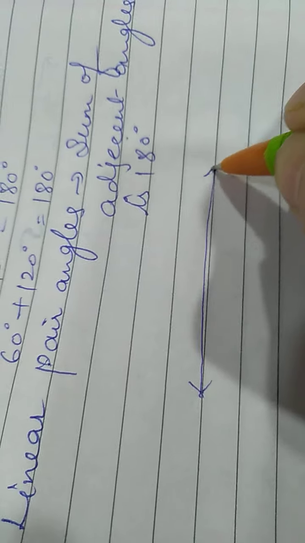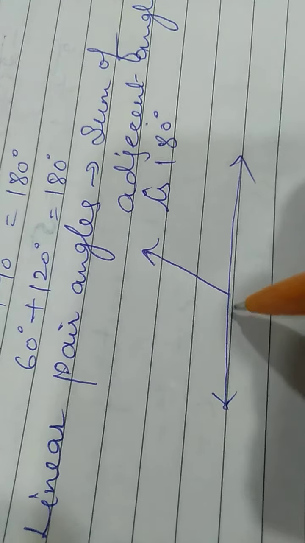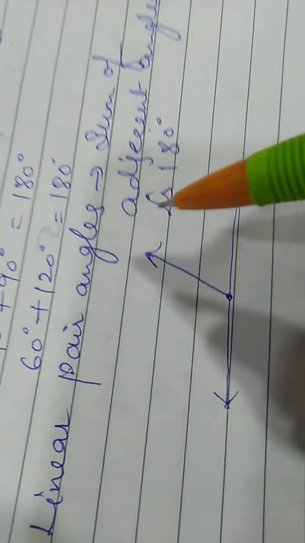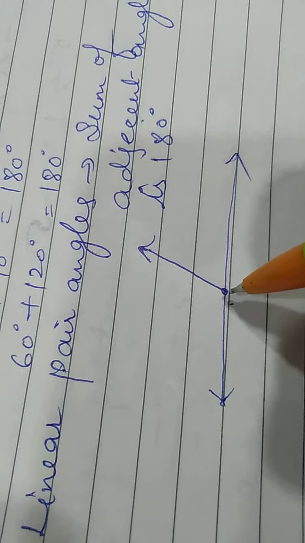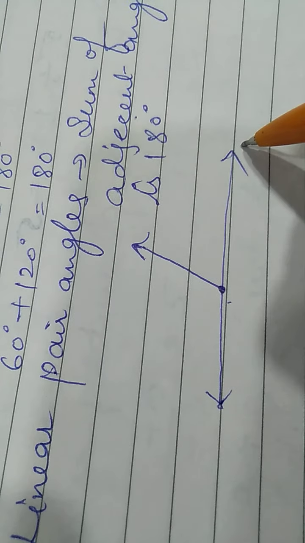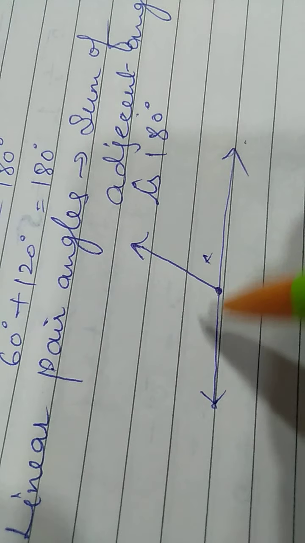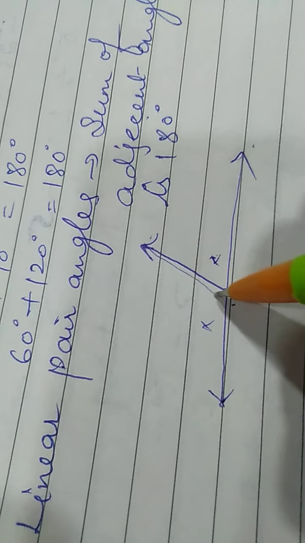What do you mean by adjacent angles? Adjacent angles are the angles whose vertex is common, one arm is common between them, and the uncommon arms are on the opposite side of the common arm, like this. So these two angles are the adjacent angles because in these two angles one arm is common.